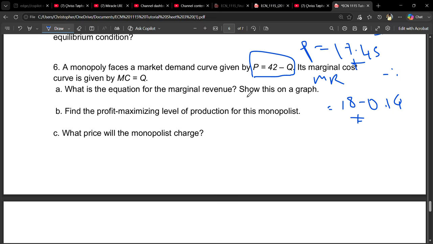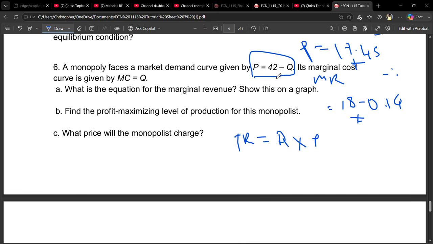So marginal revenue is not the same thing as price. For us to find marginal revenue, we have to find total revenue first. Total revenue is given by quantity times price.